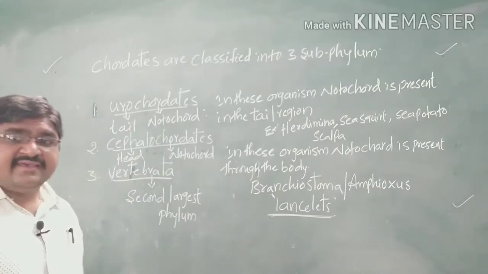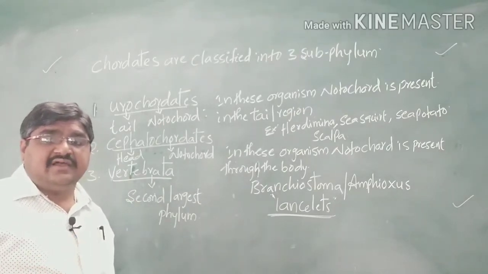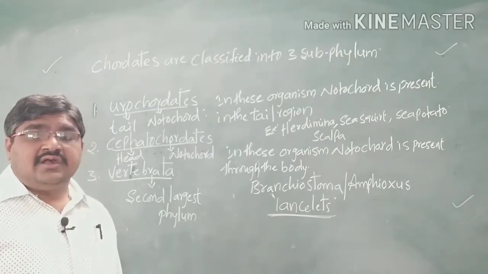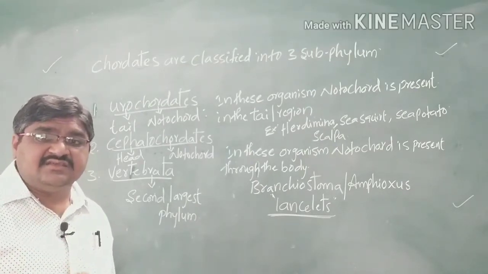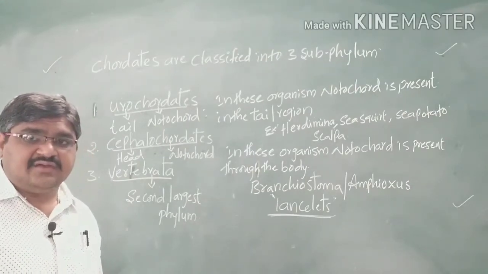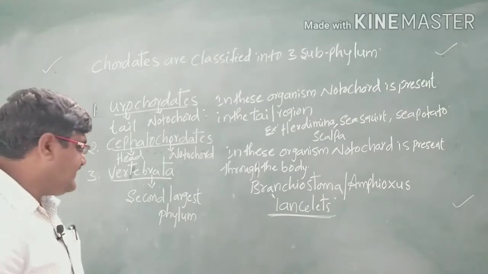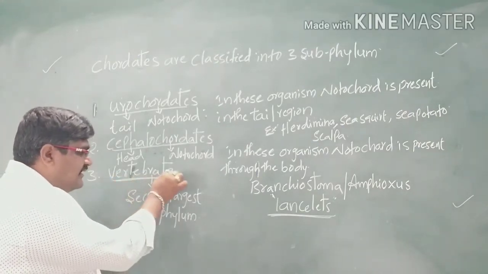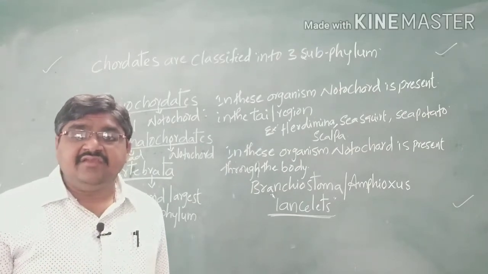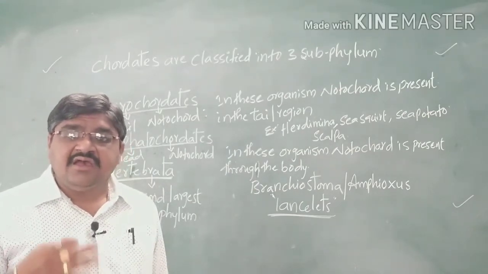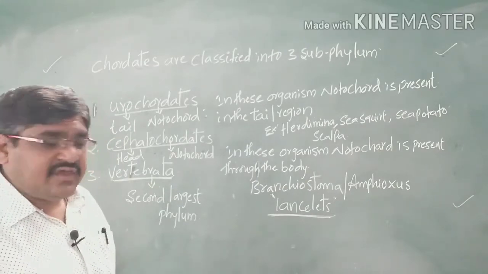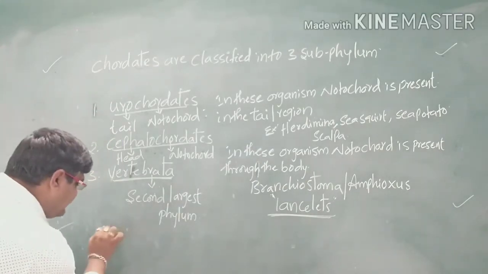Vertebrata is the second largest phylum in the animal kingdom. The first largest is Arthropoda. Among invertebrates, the second largest phylum is Mollusca.